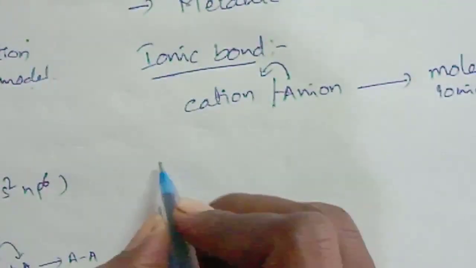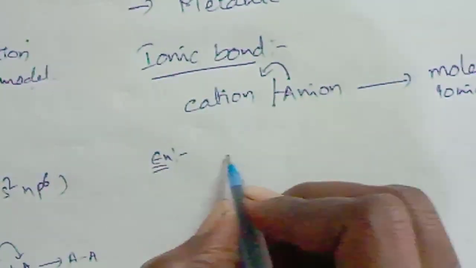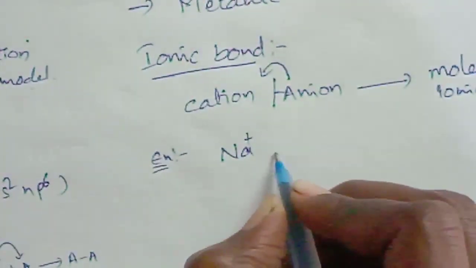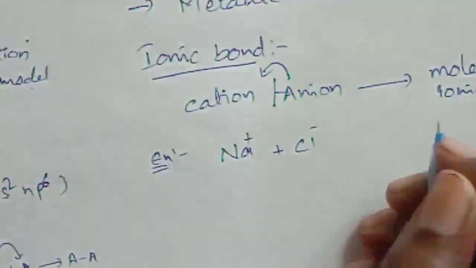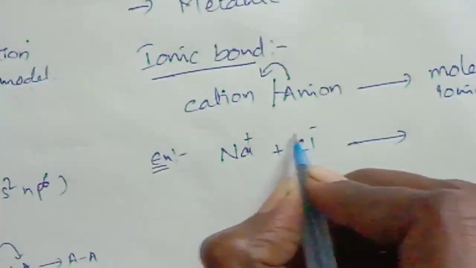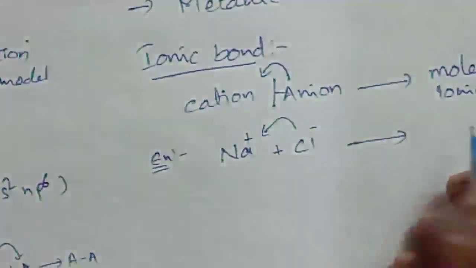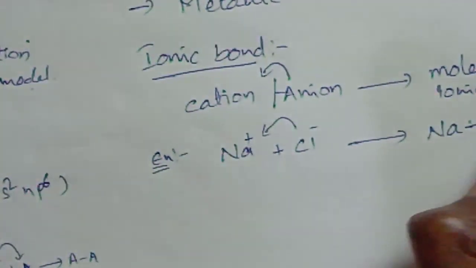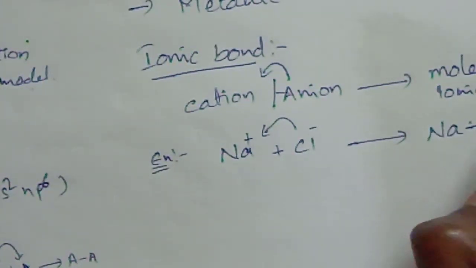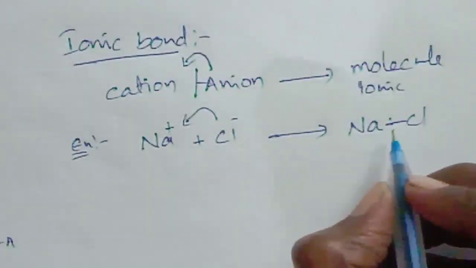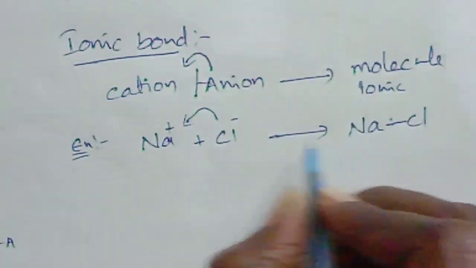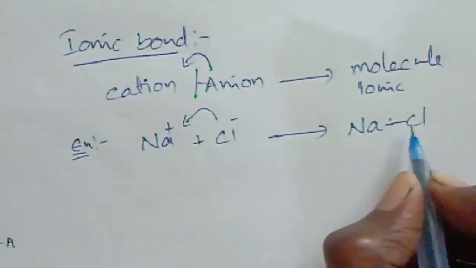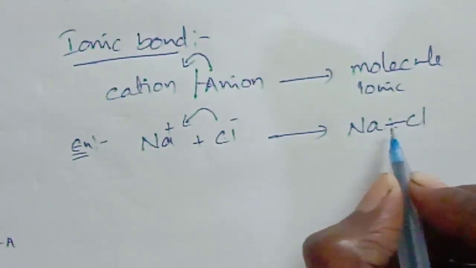Take one example. Sodium Na plus, chlorine Cl minus. In this, electrons transfer from sodium to chlorine, which forms a bond, that is ionic bond or electrostatic bond. Electrons are transferred from one ion to another ion, so it is called ionic bond or electrovalent bond.